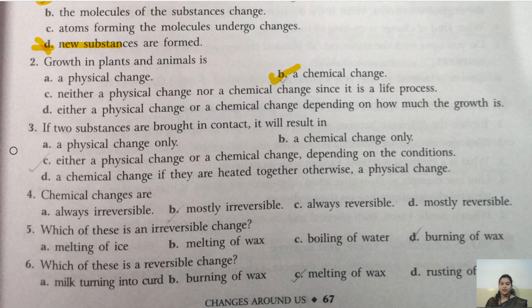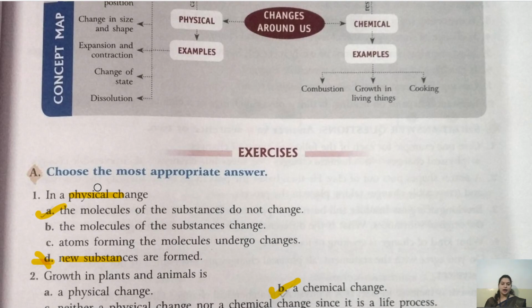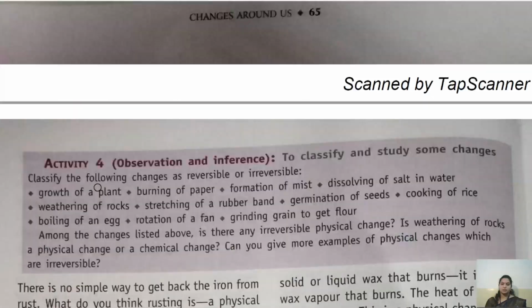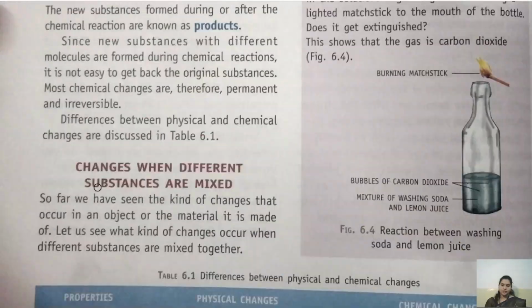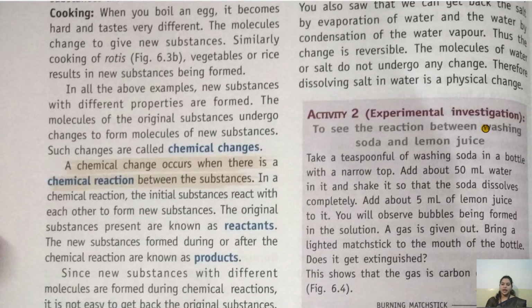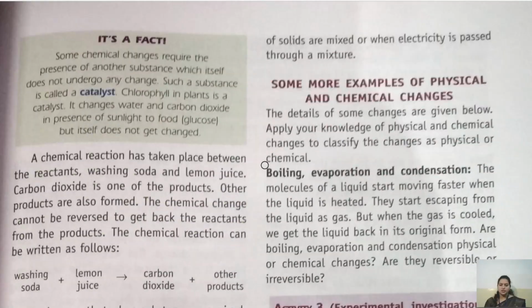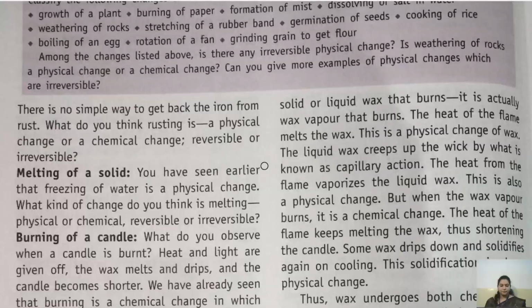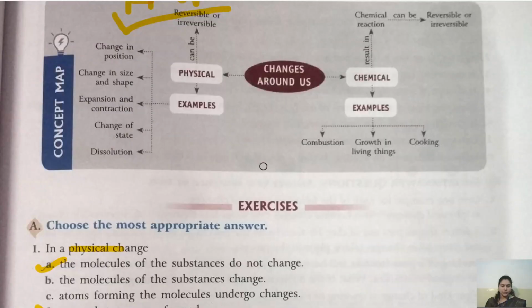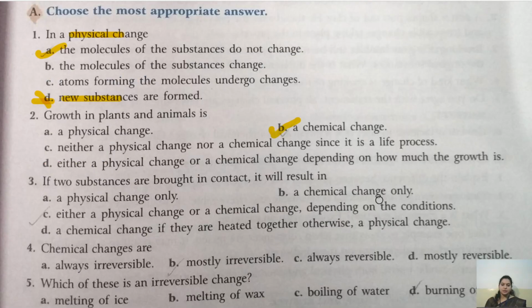Like for example, what we have seen. So, if you remember, we have seen the previous example when there are chemical changes taking place when we mix two things together. So, what is the example? Example is this. Reaction of washing soda and lemon juice. So when a washing soda and lemon juice are mixed together, there is a chemical change. So first option is wrong. ठीक है? तो first option क्या हो गया? गलत हो गया. Let's see the second option. Chemical changes only. ऐसा भी नहीं होता है.